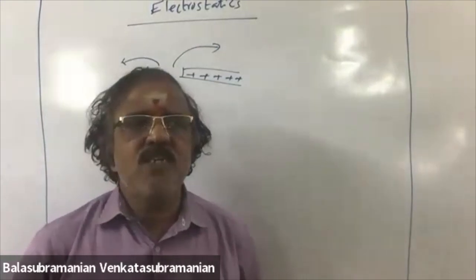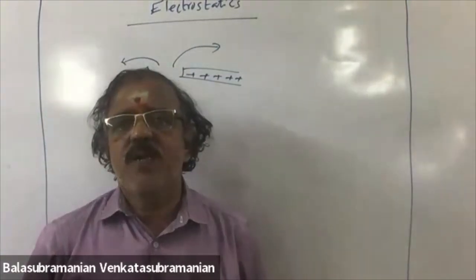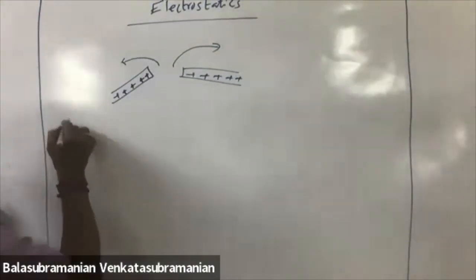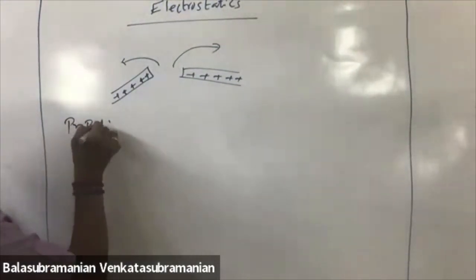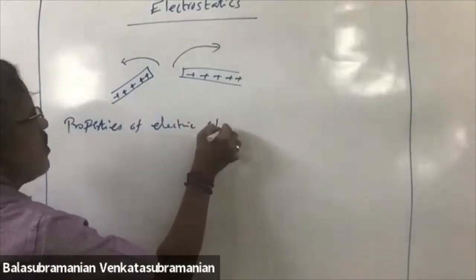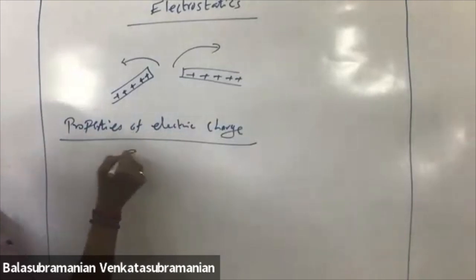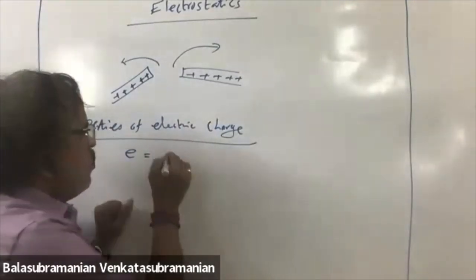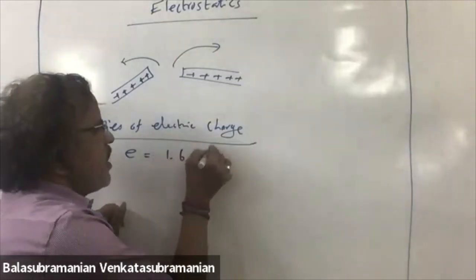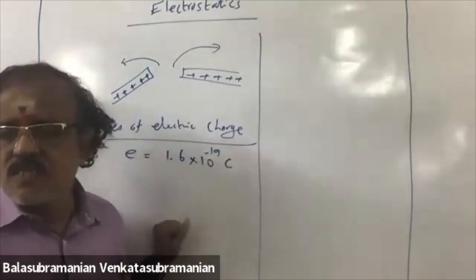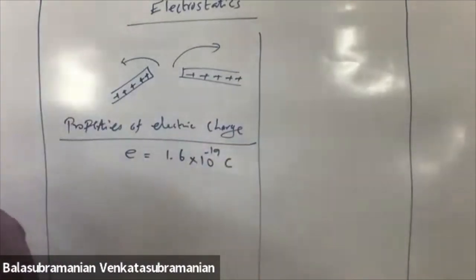Then, what are the basic properties? Properties of electric charge. Electric charge means we call it as the charge of an electron, 1.6 times 10 power minus 19 coulomb. That is the charge of the electron.